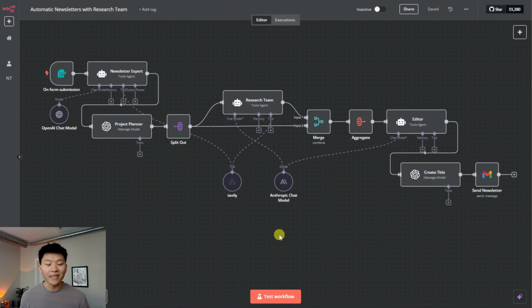But in this case, this framework, it's always going to be the same because this newsletter expert sort of plans out the table of contents. Then this one plans the different sections to split out to the different research agents. And then the editor gets it at the end, formats it together, gets all of the links and the sources correct. And then finally, we create the title. So each agent specializes in a specific task, which is going to help us get more consistent results over time because it happens in that specific order every single time, and that's sort of fixed. So they work together and they're able to produce some really cool outcomes.